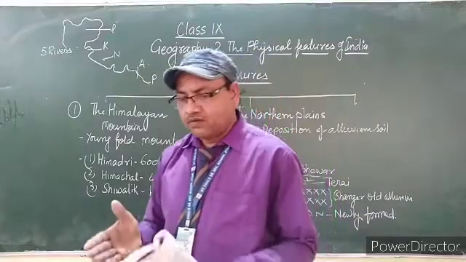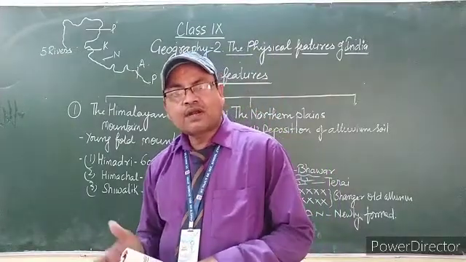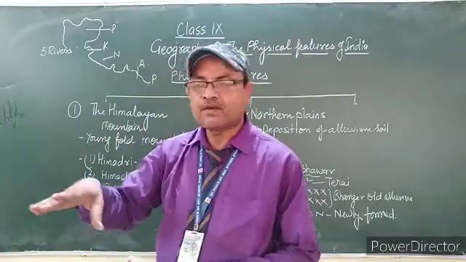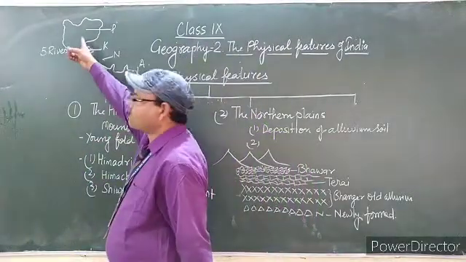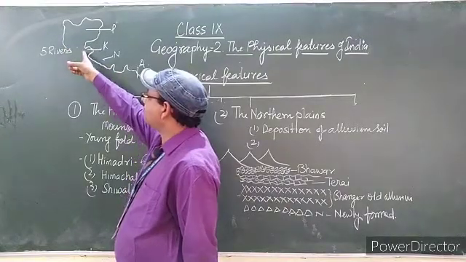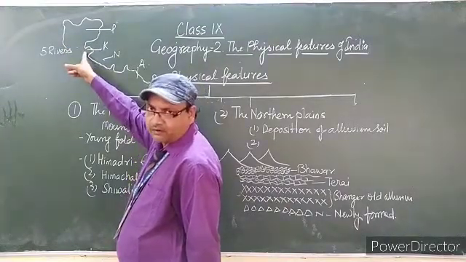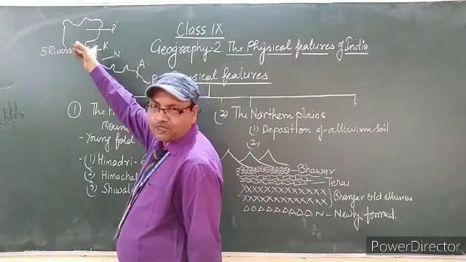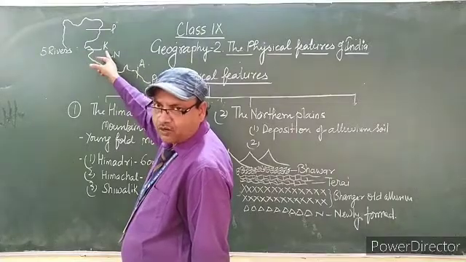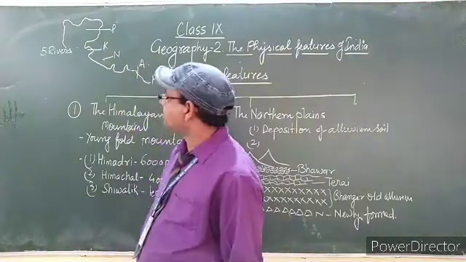Wherever rivers divide the ranges of Himalayas, the same part has been named accordingly. So this part where Indus River is flowing till the last part of Uttarakhand is called Punjab Himalaya, and the next part which is coming in Uttarakhand is called Kumayu Himalaya.